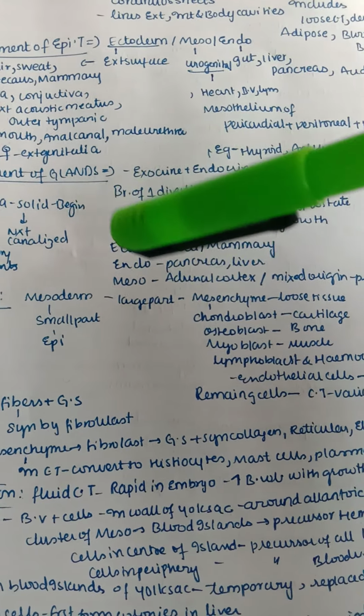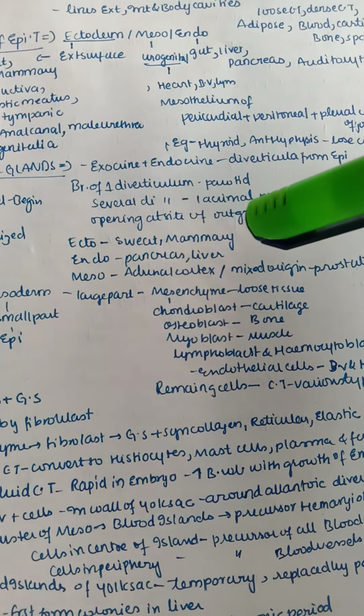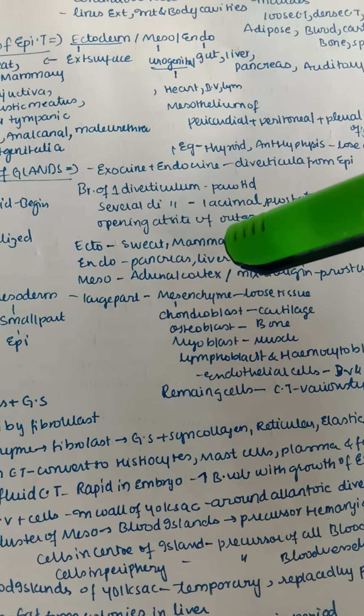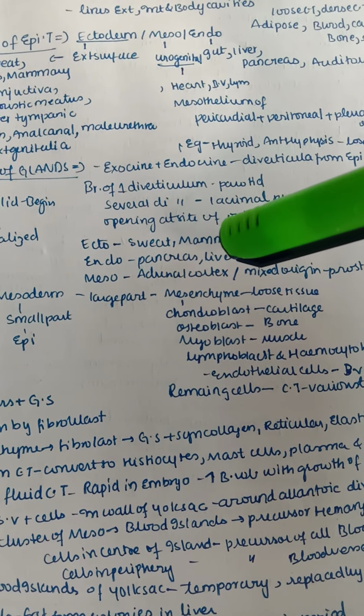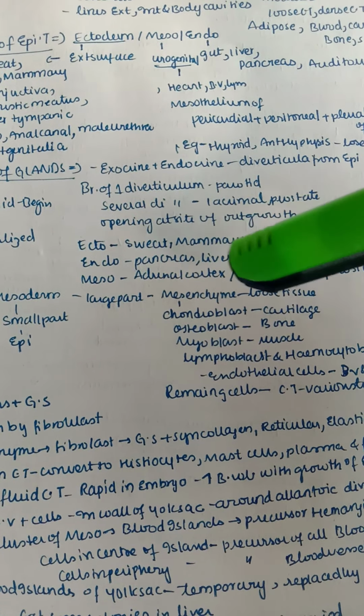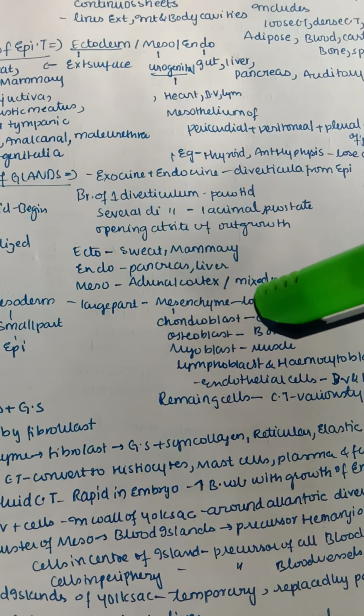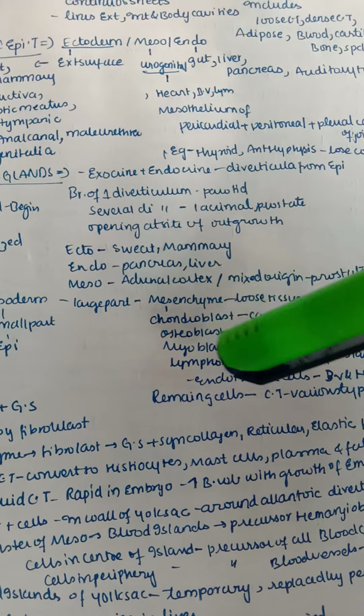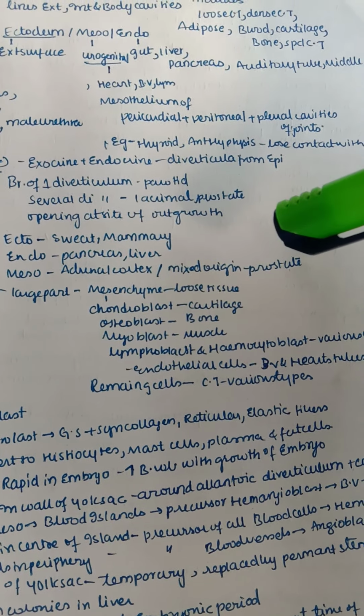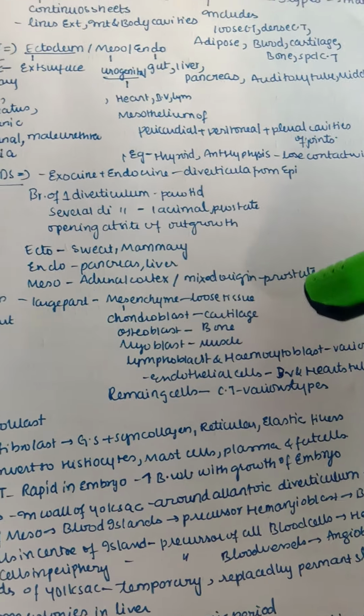Ectoderm-derived glands are sweat glands and mammary glands, which you can remember as MS. Endoderm-derived glands are pancreas and liver, and mesoderm-derived glands include the adrenal cortex. The prostate gland is also known as a mixed origin gland.